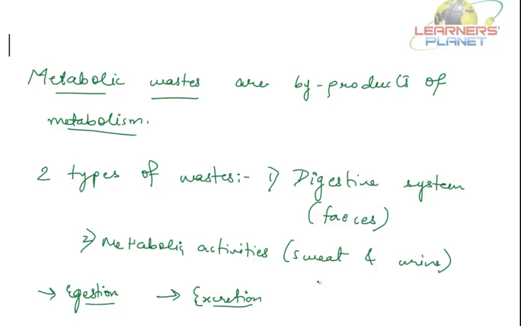So today we are discussing excretion in humans. We need to understand what the excretory materials are which need to be removed from our body. So let us discuss it.